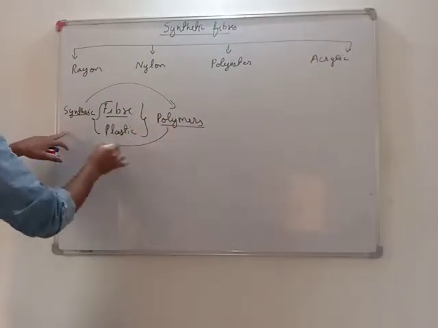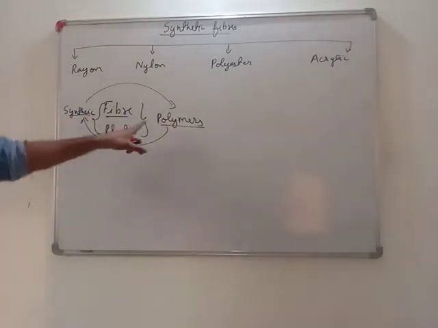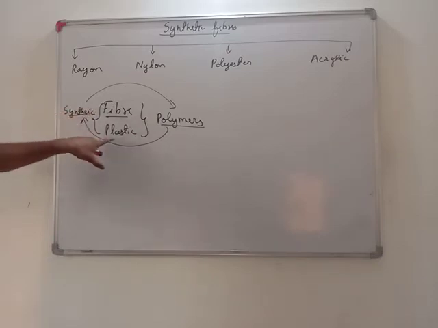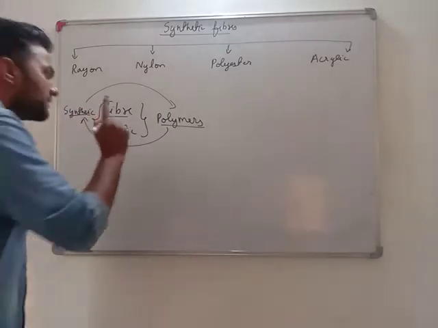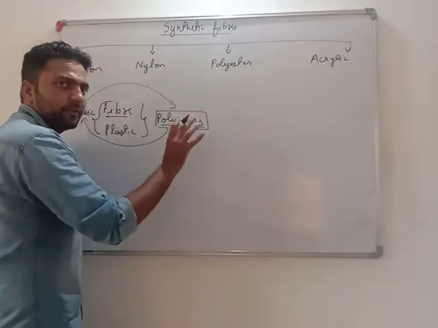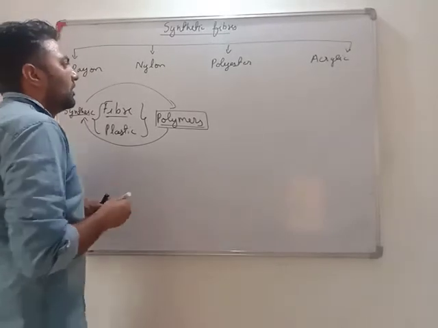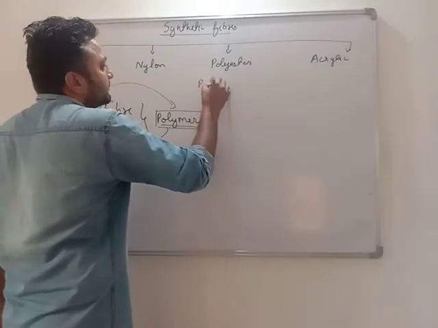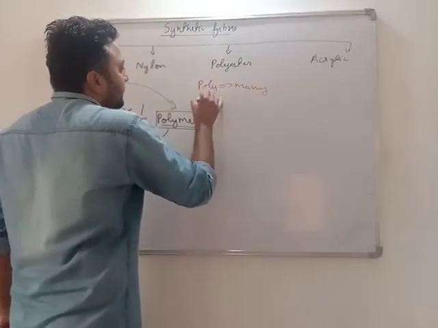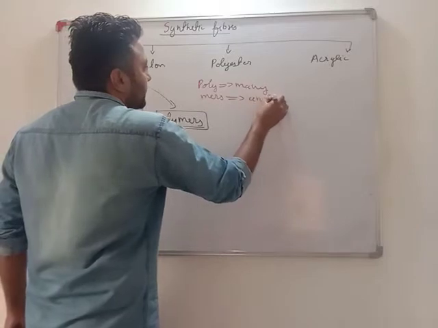Synthetic material, polymer, both are same. As of now in 8th standard, you just need to understand all the synthetic fibers and all the plastics are polymers. See, this polymer basically gives us a hint what they are made up of. Let me tell you, poly means many. Mers means units.